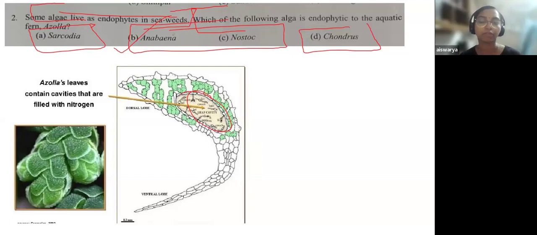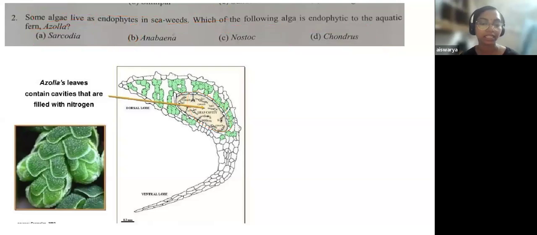In the case of Cycas, we discussed the coralloid root and the association of Nostoc, and the association of Anabaena in Azolla, etc. All other endophytic algae were also discussed in the lab. So this was a very direct question, and here the answer is option B. Anabaena is the blue-green algae or the endophytic algae that lives inside the aquatic form Azolla. That was the second question.